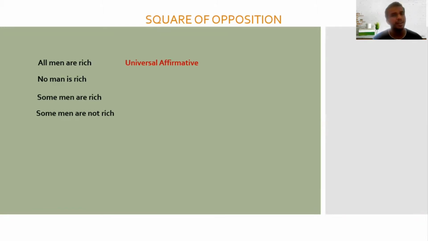The second statement, no man is rich, is an example of universal negative. Now remember, universal affirmative is denoted using a capital letter A. The second example is of universal negative. Universal, since we say no man, it basically comprises every man, right? And so the quantity of the subject is universal. And the predicate is rich, and when I say no man is rich, it is a negative statement. So it is universal negative, and the symbol is E.